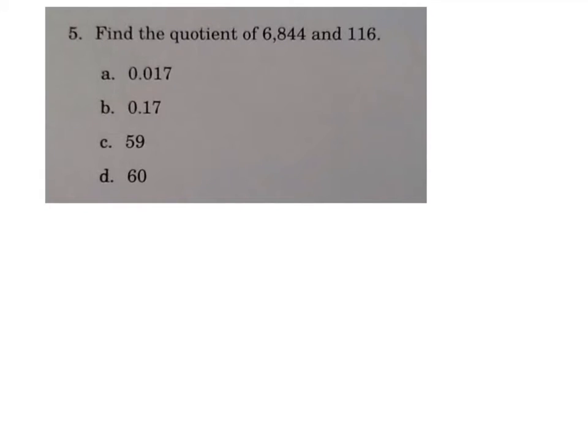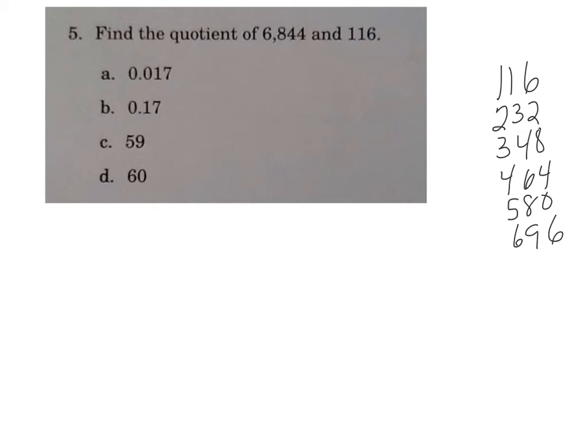Number 5, find the quotient of 6,844 and 116. Before I get started, I want to have a list of some factors of 116, so I'm adding 16 plus 16, and then 100 plus 16 more, doing some math, plus 16 more, and coming up with a list of some factors of 116 before I start my division.